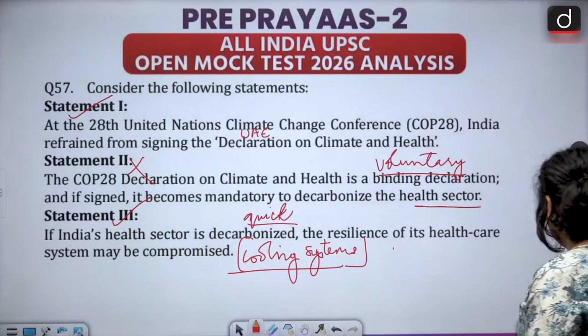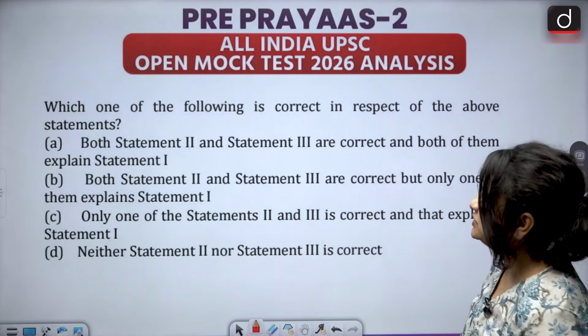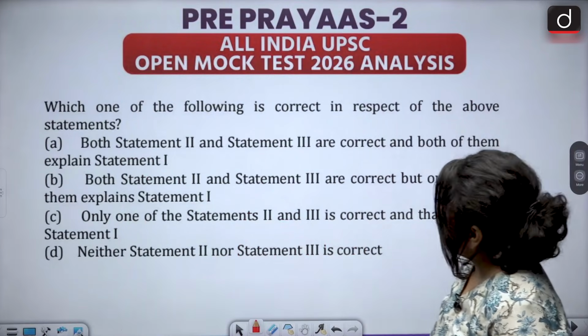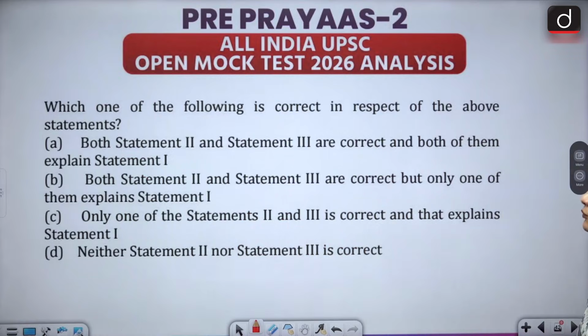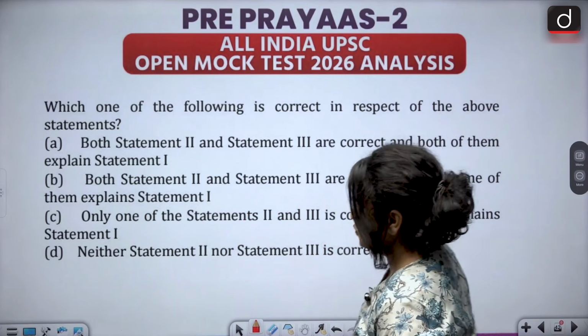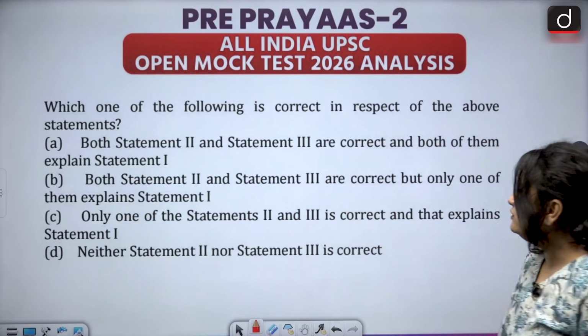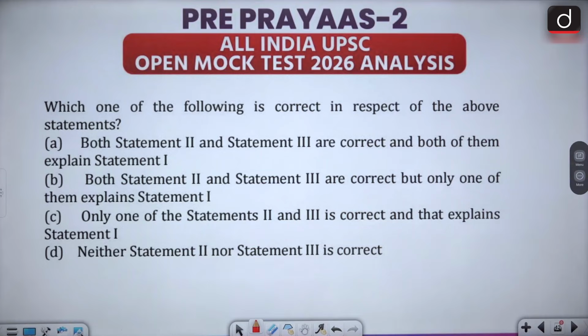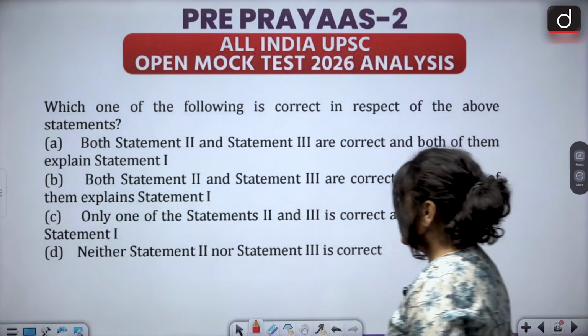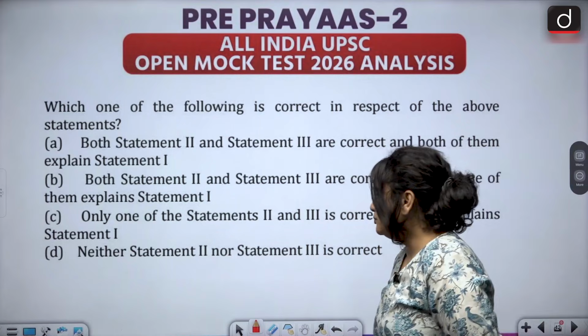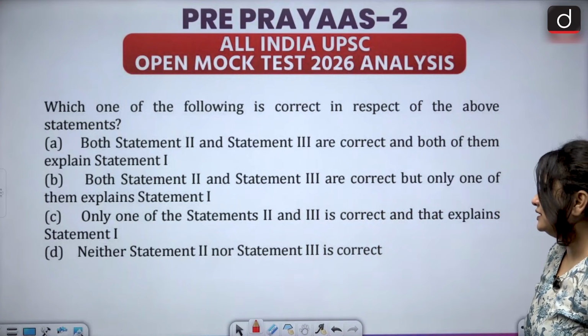All right. Now let's look at the various options. Which of the following is correct in respect of the above statements? A, both statement 2 and 3 are correct and both of them explain statement 1. No. B says both statement 2 and statement 3 are correct, but only one of them explains statement 1. C, only one of these statements 2 and 3 is correct, and that explains statement 1. D says neither statement 2 nor statement 3 is correct.